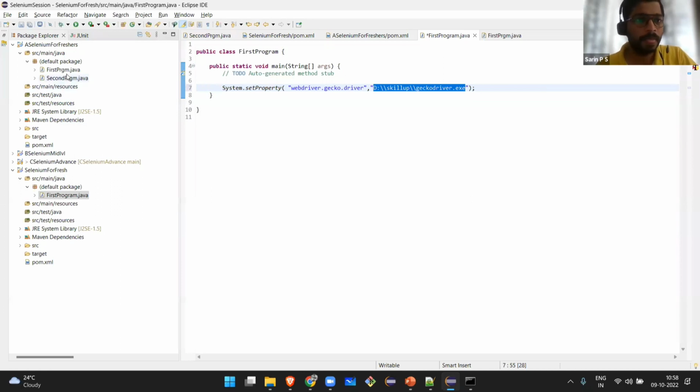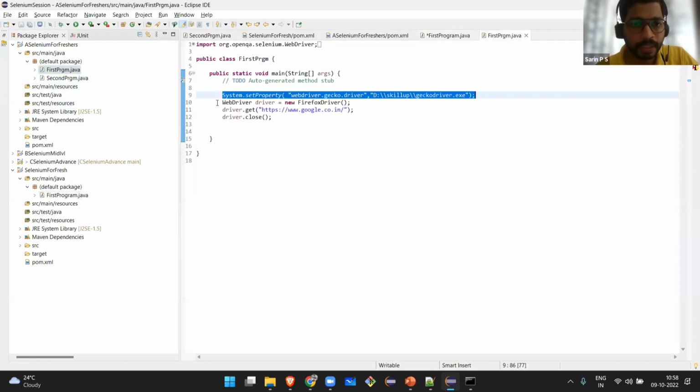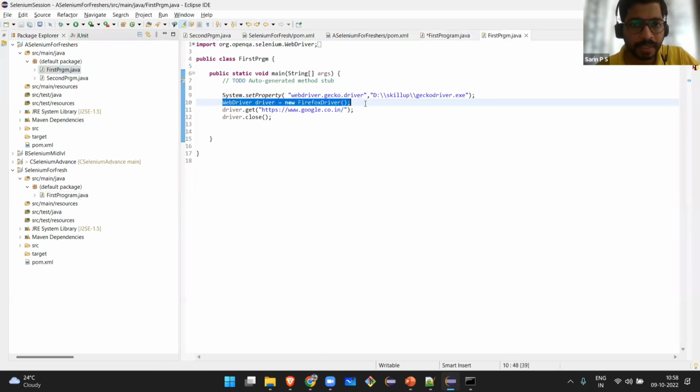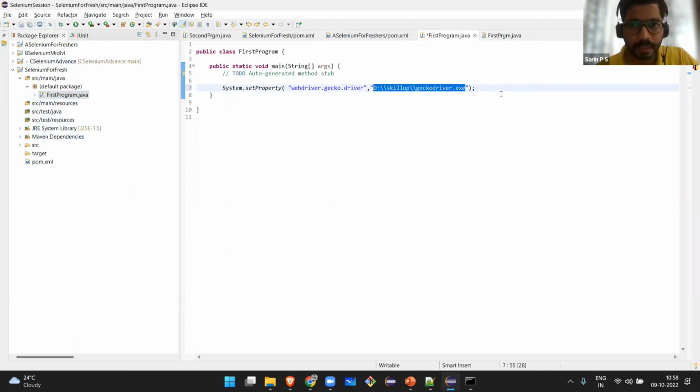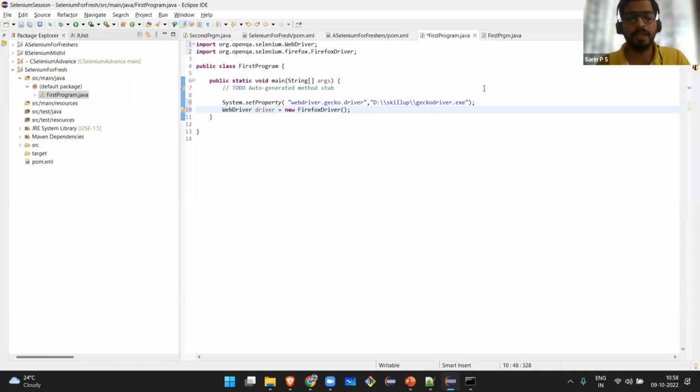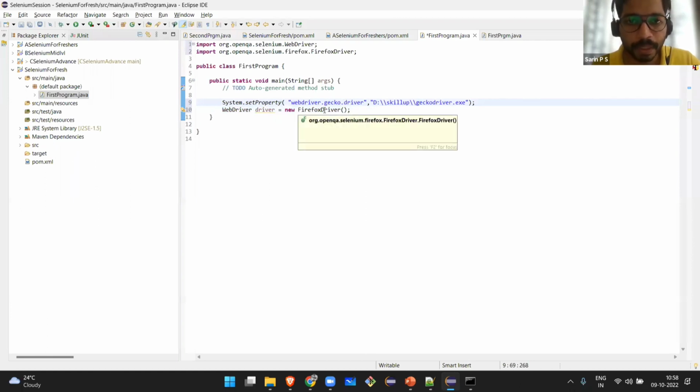Now the second line of code is where we are initializing the WebDriver. I'm initializing the WebDriver equal to new FirefoxDriver, so I'll just copy paste it here. If you are changing this to ChromeDriver and webdriver.chrome.driver, this will start working in Chrome.